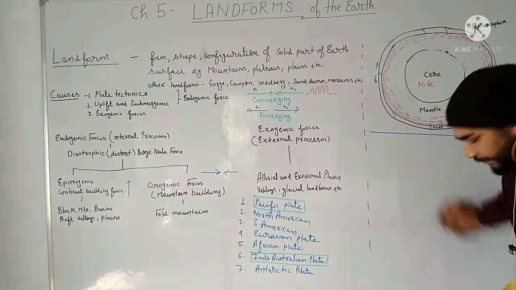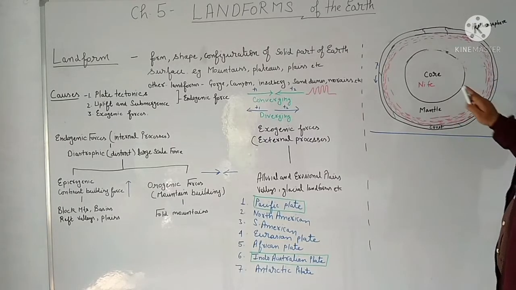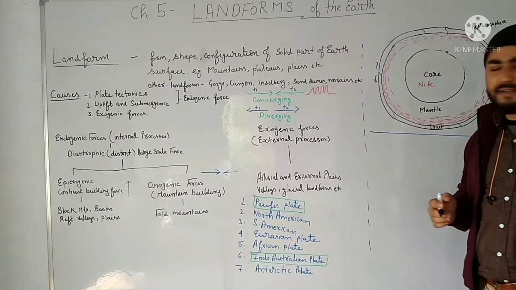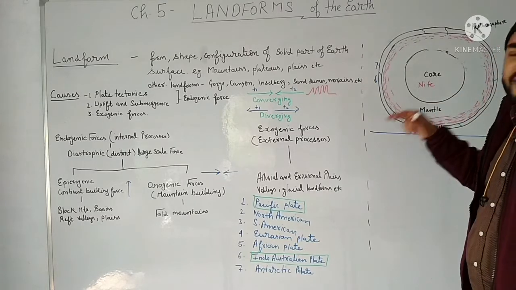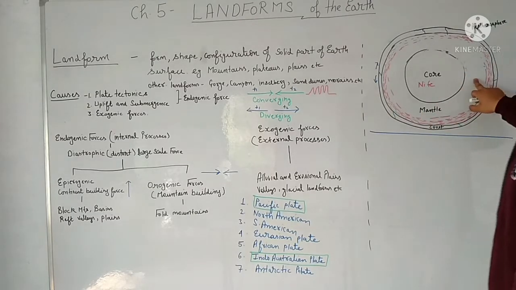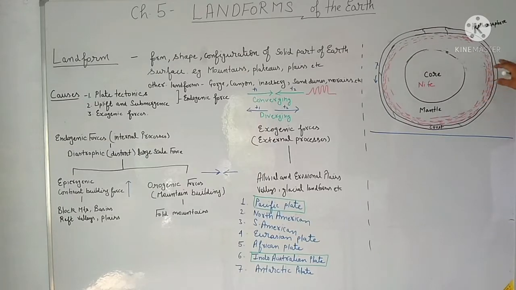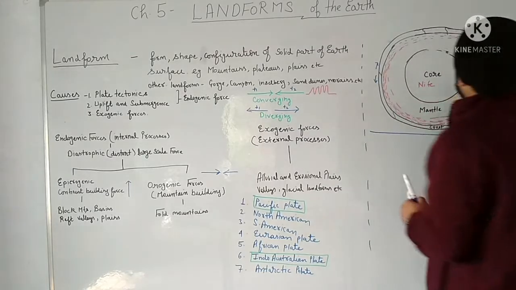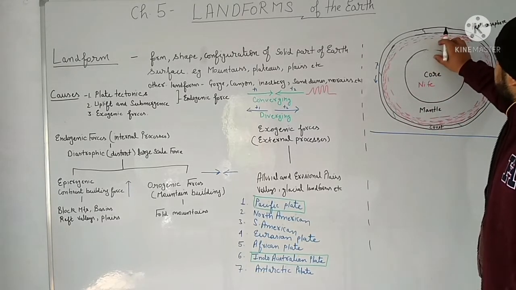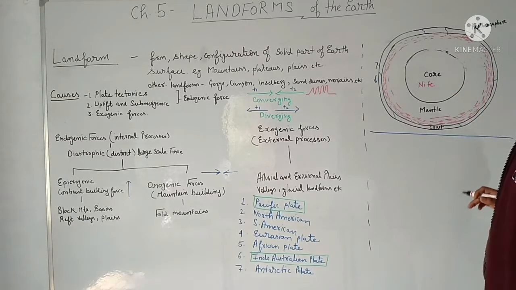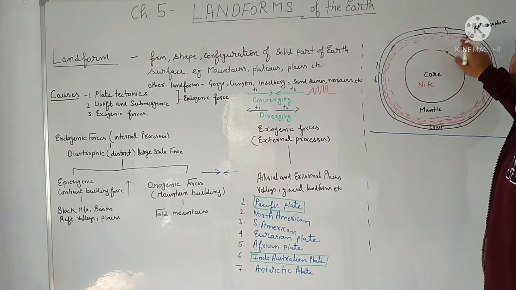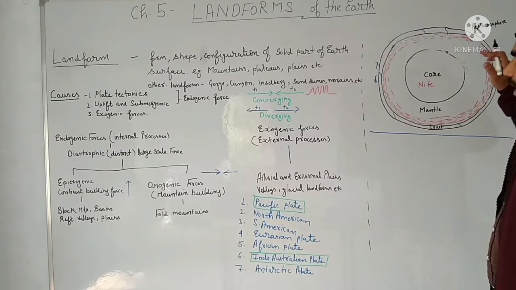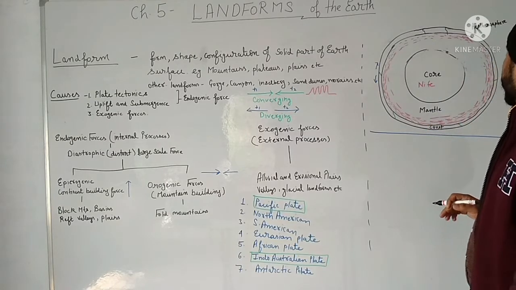I have told you yesterday that this is core, this is mantle. The interior of the earth can be divided into three layers. The innermost layer, the centermost layer, is called core, the middle one is called mantle, and the outermost layer of the earth is called crust. In these two layers, mantle and core, the temperature is extremely high. Temperature ranges from 2000 degrees Celsius in the upper mantle to 6 or 8000 degrees Celsius in the core.